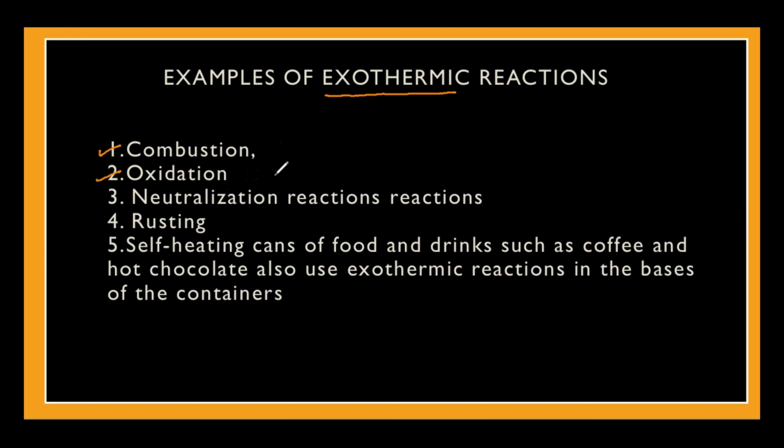All types of oxidation reactions are considered to be exothermic. Third is neutralization reactions. Neutralization reactions are those reactions which are acid and base reactions, or acid and alkali reactions, right? The fourth category is rusting. Though rusting is an extremely slow reaction, definitely it's exothermic. It will be liberating a certain amount of energy. These are some of them. There are plenty of other exothermic reactions as well.